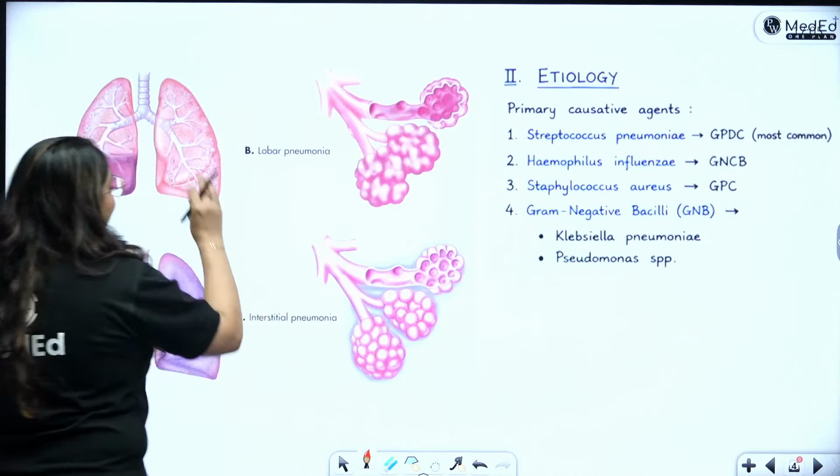If it involves the space alongside the alveolus, the interstitial space is filled, that is interstitial pneumonia or atypical pneumonia. Interstitial or atypical pneumonia has been covered in the video of 2025 where we have discussed MLC, Mycoplasma, Legionella and Chlamydia. Okay, so today we are discussing lobar pneumonia, and lobar pneumonia is also majorly contributed by bacteria.